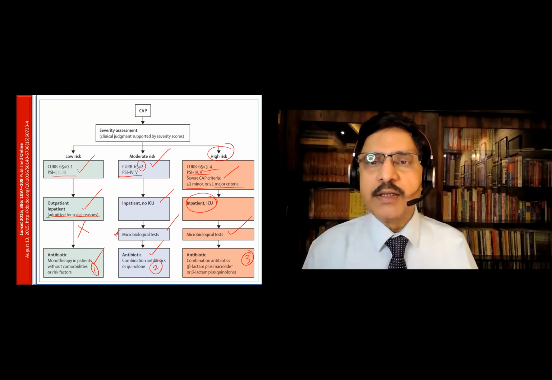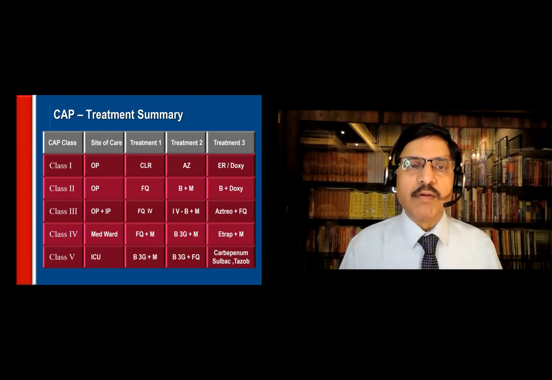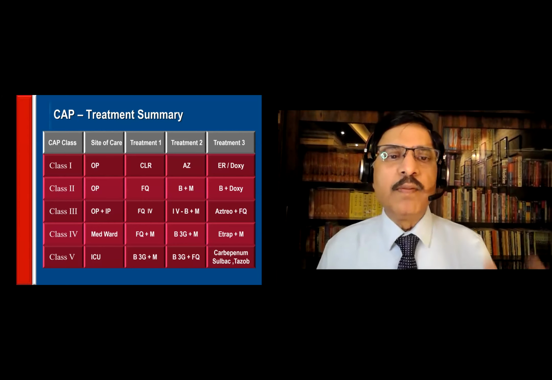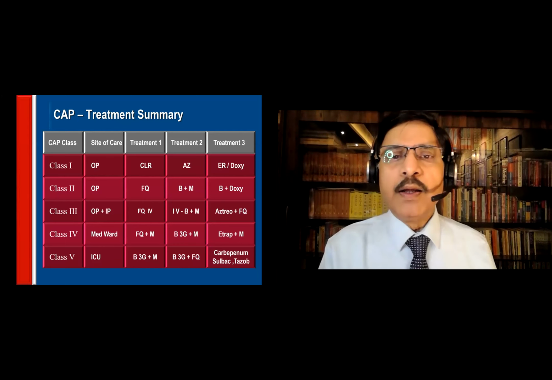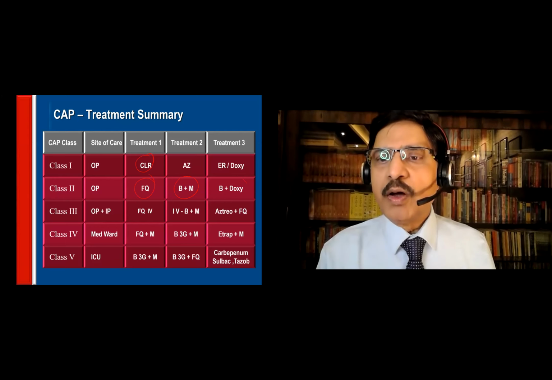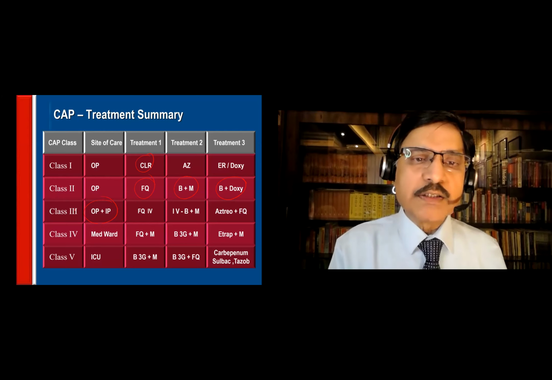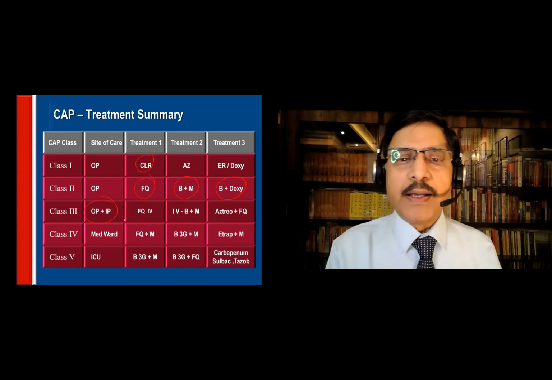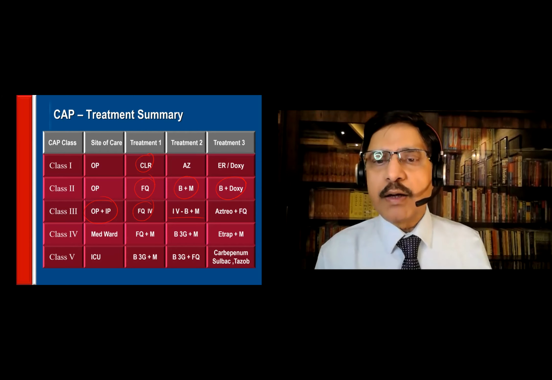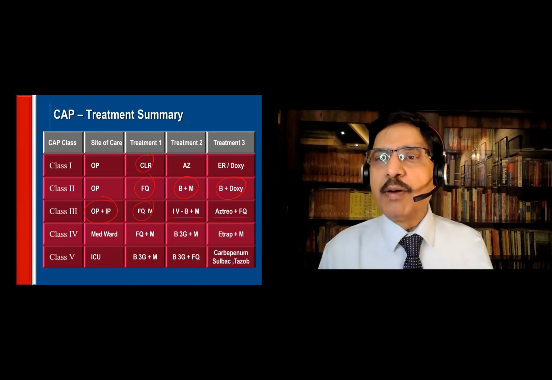This is a summary slide of all the treatments I have. Again, I brought it into a separate slide for you. Class 1, class 2, OP treatment, clarithromycin, fluoroquinolone. Second, combination or with doxy. And then class 3, OP plus or minus IP, fluoroquinolone IV or IV beta-lactam plus macrolide, aztreonam and fluoroquinolone